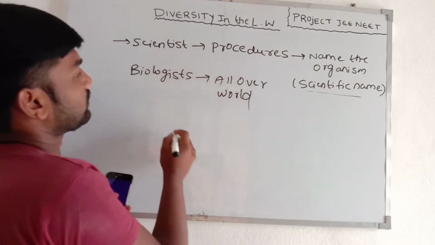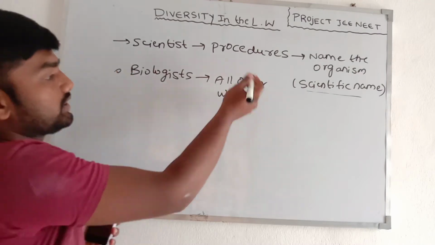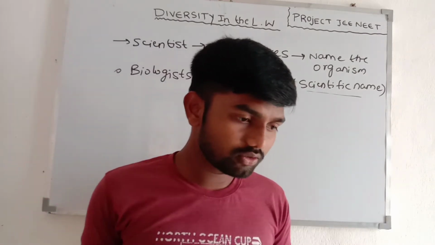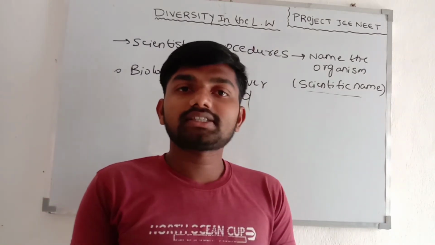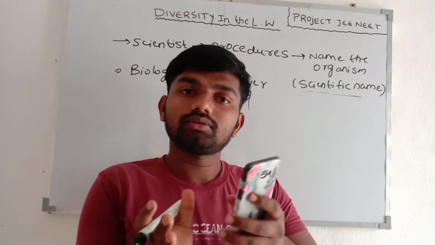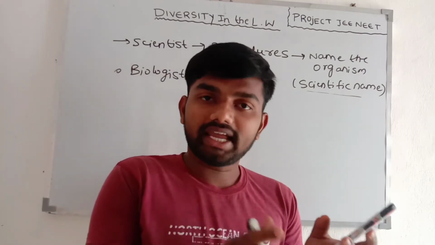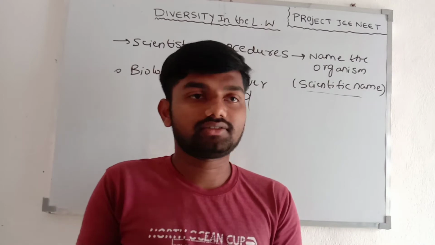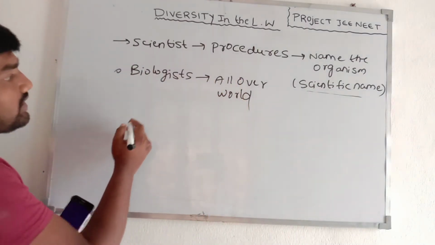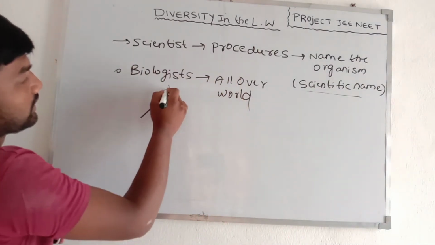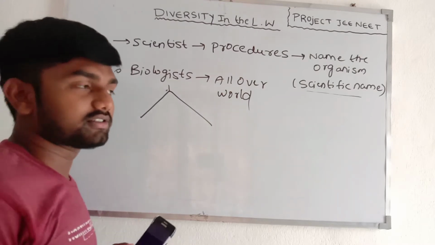Organisms are categorized into animals and also plants.